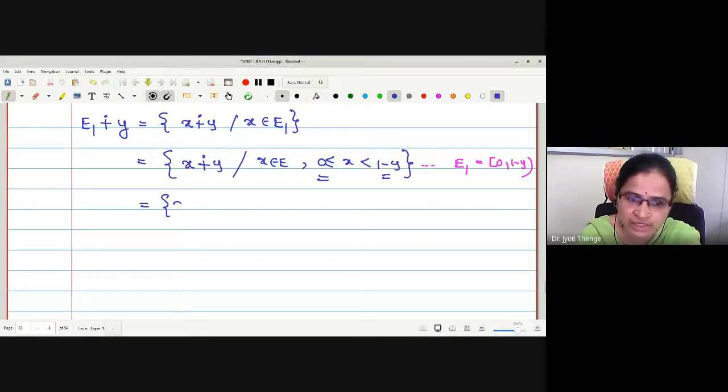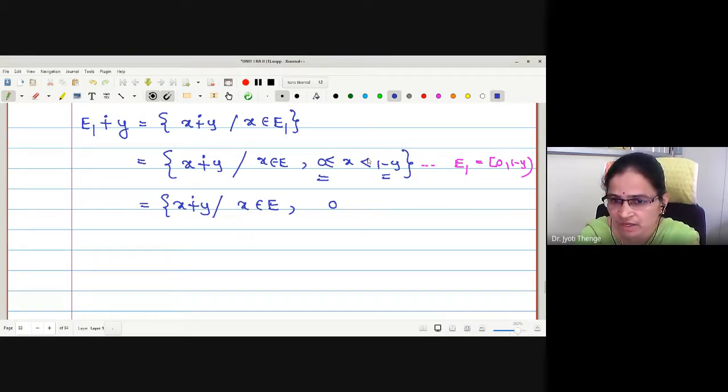To the next step, can I write this as, let me just add y here. May I say x less than 1 minus y gives me x plus y less than 1, and no doubt the sum is again greater than or equal to 0.